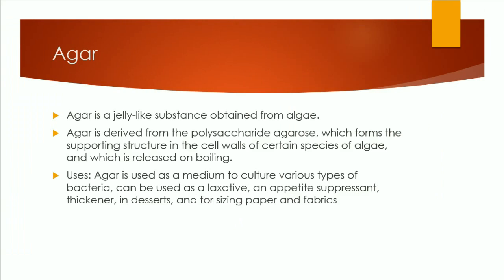The fourth and final example is agar, which is a jelly-like substance that's obtained from algae. It's a little bit thicker than a gelatin substance. It's derived from the polysaccharide agarose, which forms the supporting structure in the cell walls of certain species of algae and is released upon boiling it. Agar is one of those examples from the seaweed, and it has various uses.